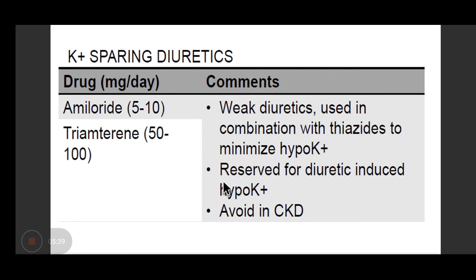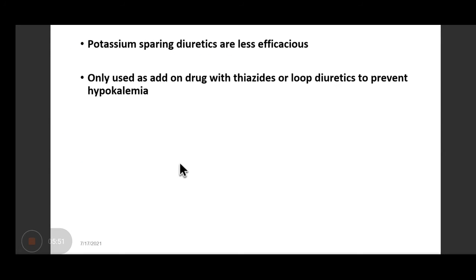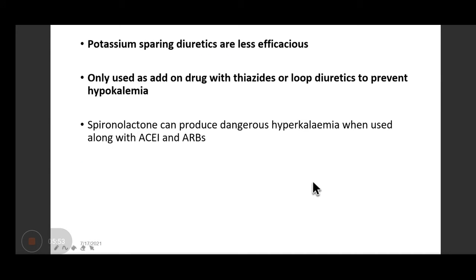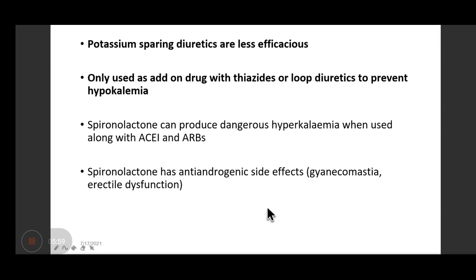We have a brand name called Lasilactone. That is a combination of furosemide and spironolactone. That's why it is called Lasilactone. So it is usually given to patients with cardiac failure. So these drugs are less efficacious, only used as an add-on drug with thiazide and loop diuretics to prevent hypokalemia.